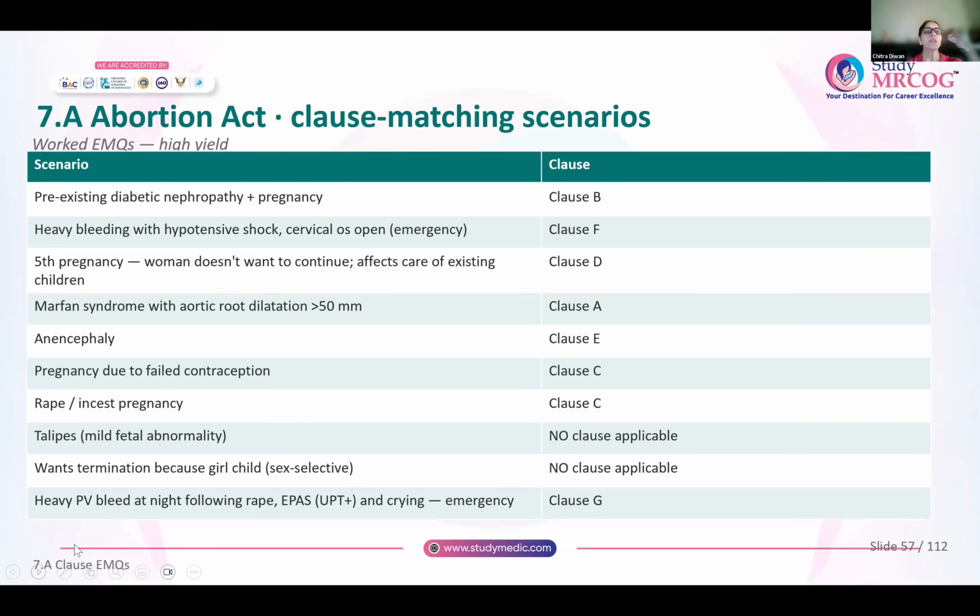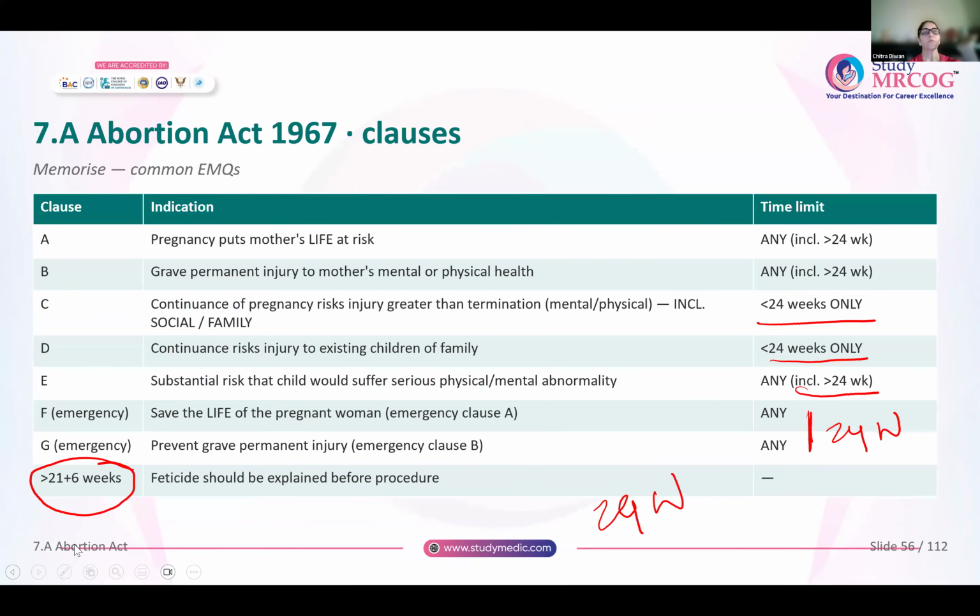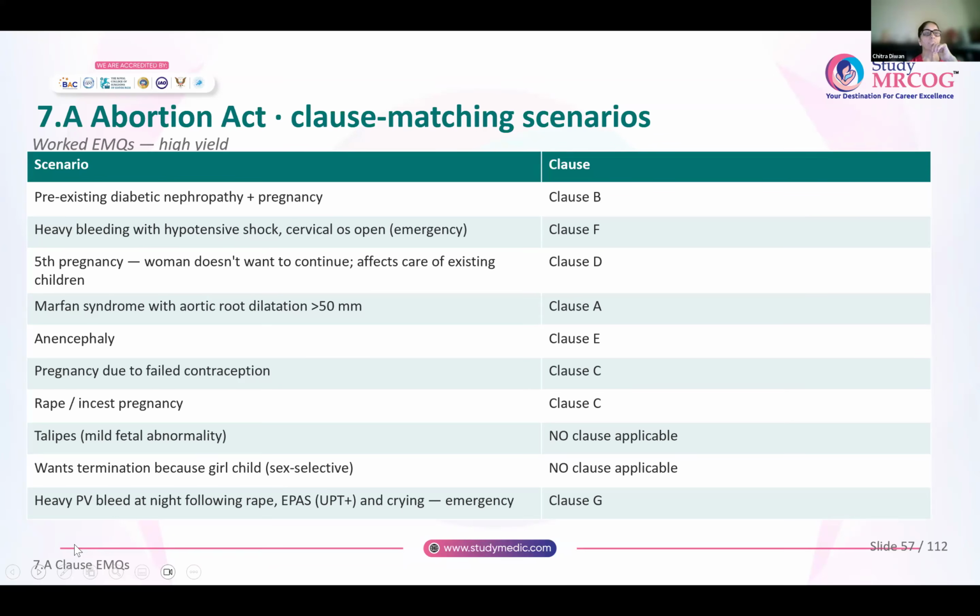Any woman presenting with bleeding, hypotensive shock, cervical os open, it is an emergency procedure to save the life of the woman. So clause F. Now, this woman is a multipara. This is her 5th pregnancy and she doesn't want to continue it because it is going to affect the care of the rest of her children. So clause D. But here the pregnancy has to be less than 24 weeks, not after 24 weeks.